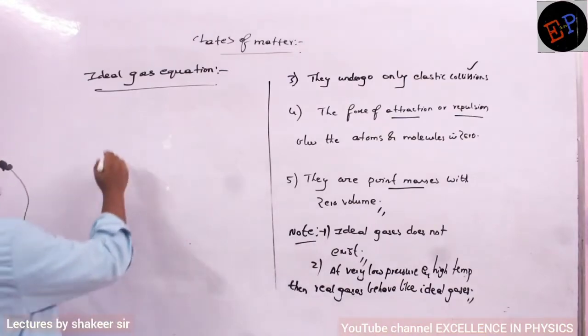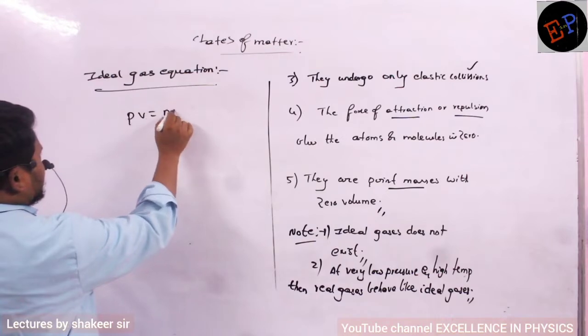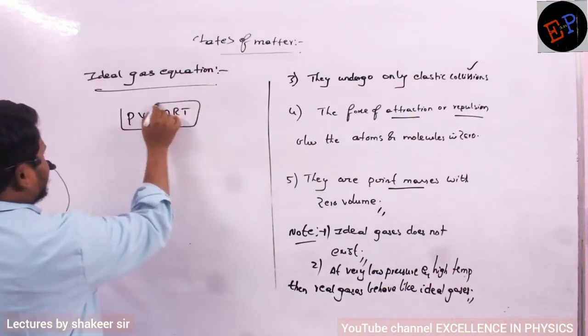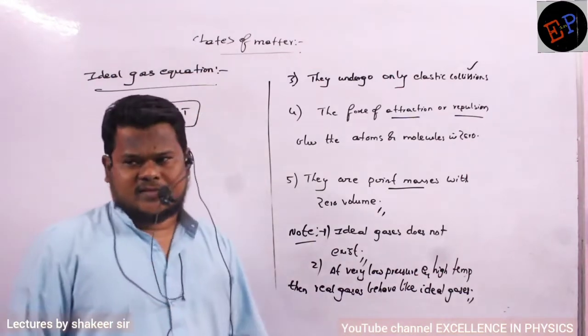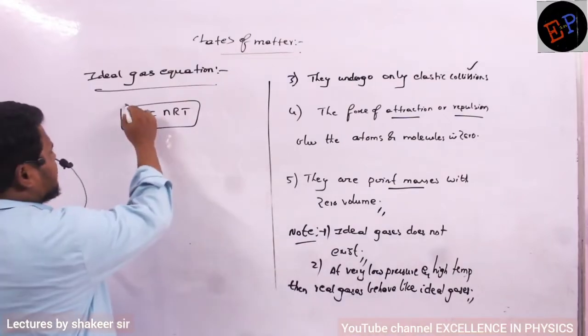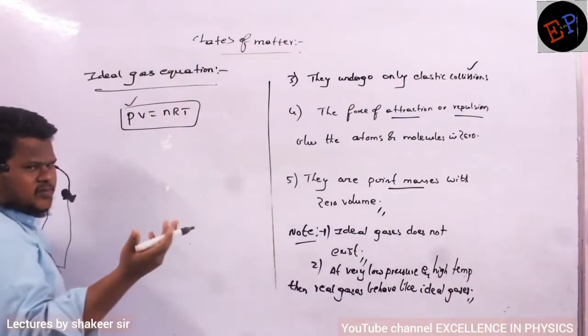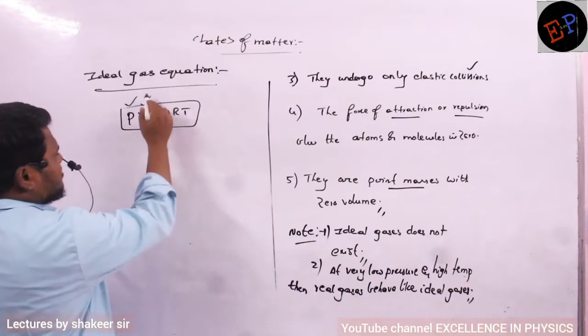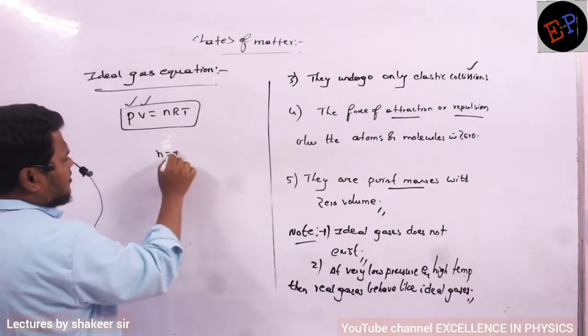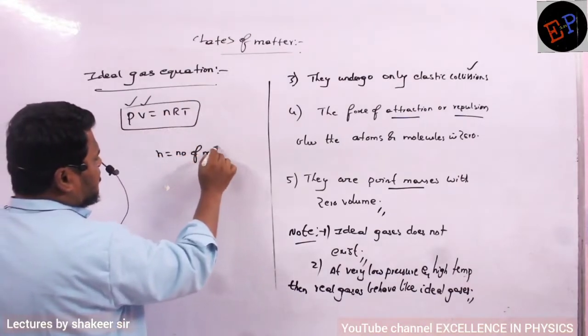Okay ma? Now see. So what is the equation? PV = nRT. This is the equation of an ideal gas. What is meant by P here? P is called pressure. Okay ma? All these quantities you know, no need of explaining once again. V is called volume. n is called what here? n is called the number of moles of a gas.